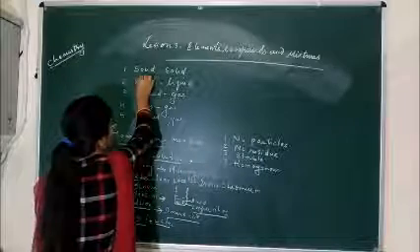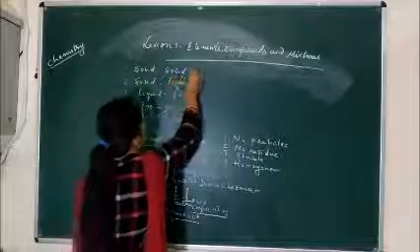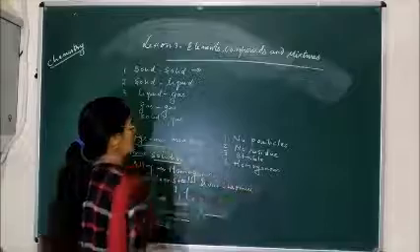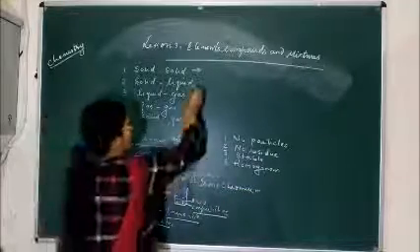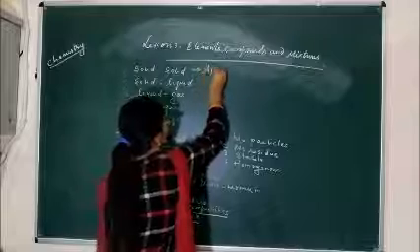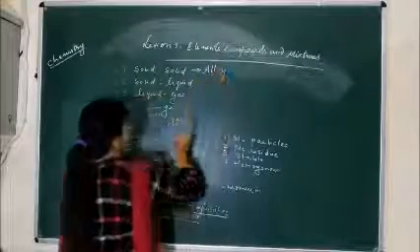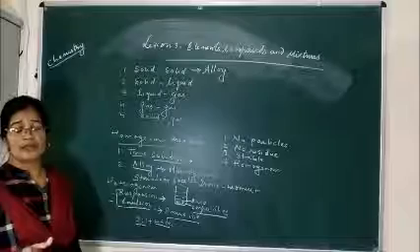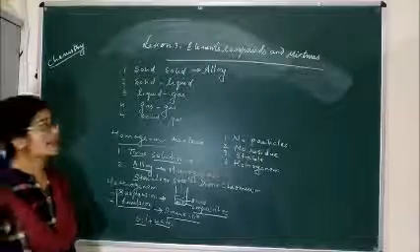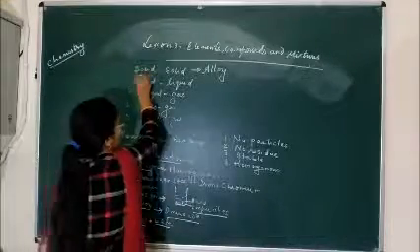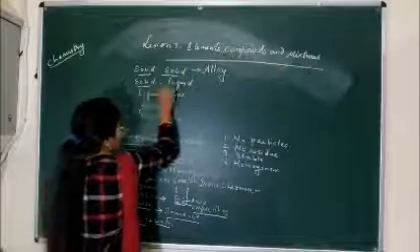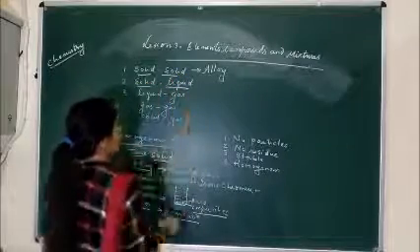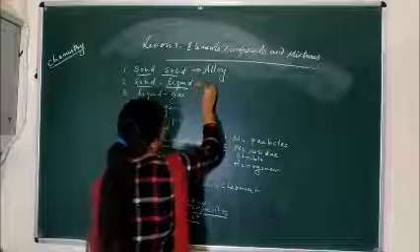So if we take the solid-solid mixture, it means a mixture of two different solids. As I have already stated, alloy is a mixture of solid and solid, because in alloy two or more metals get mixed together, so they form a solid-solid mixture. In solid-liquid mixture, we can take the example of simple salt plus water.